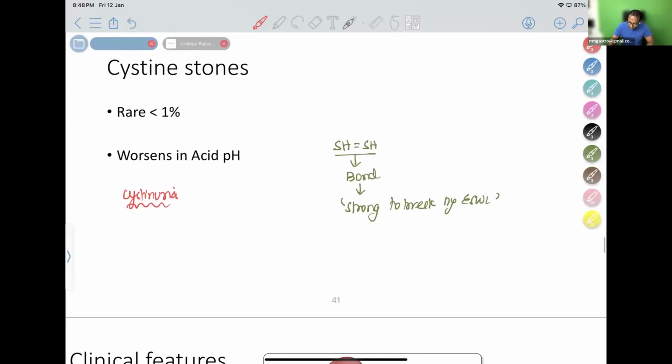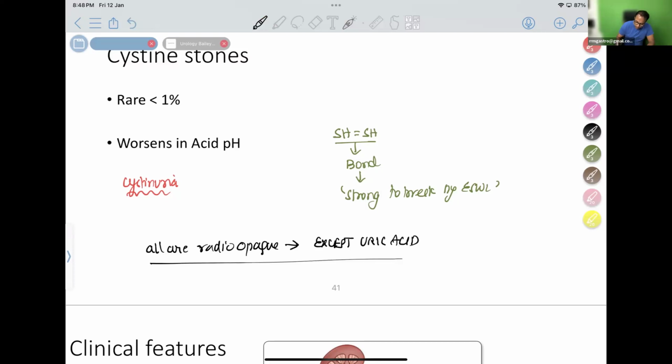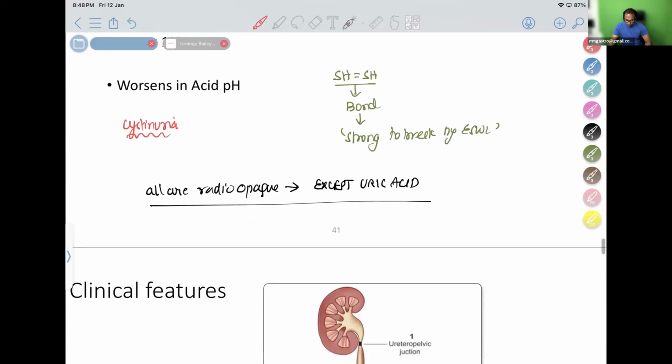See, whatever stones I have told you so far, all of them are radiopaque, except which one? Except uric acid stone. Except uric acid, all stones are radiopaque stones in the kidney. So uric acid stone is a radiolucent stone.